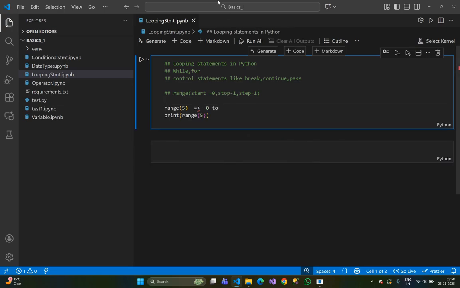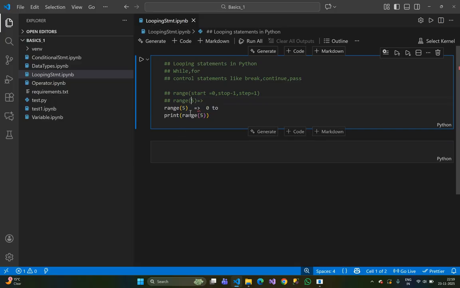So if we pass range 5, that means the first one is 0 by default, second I have passed 5, and third one by default 1.